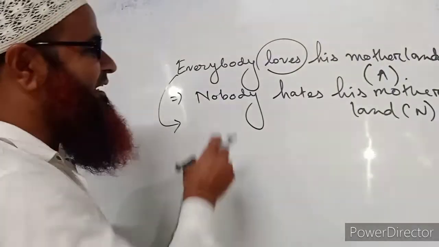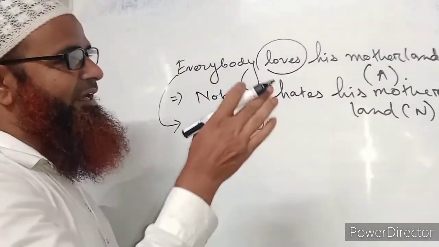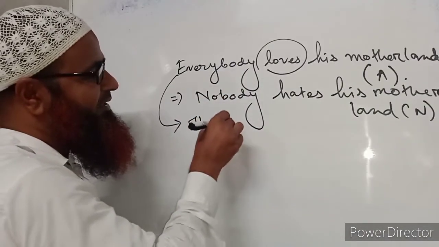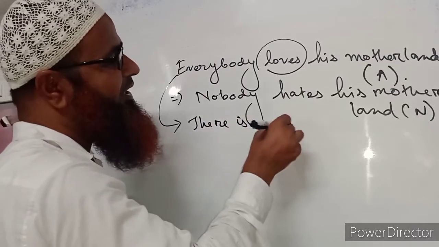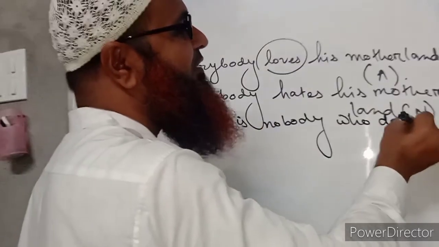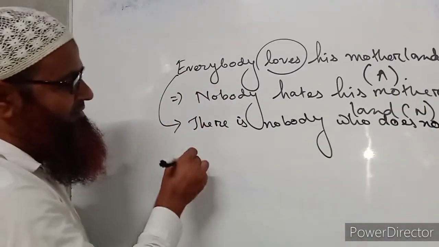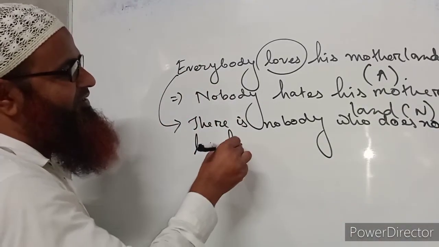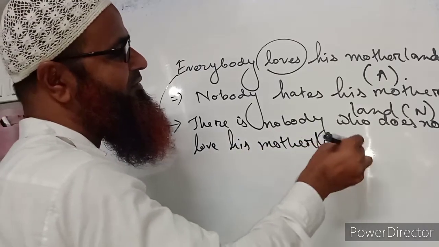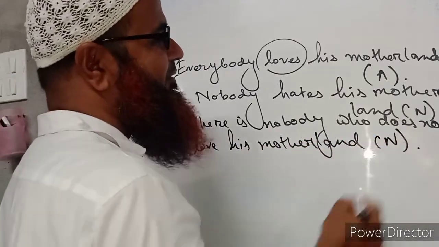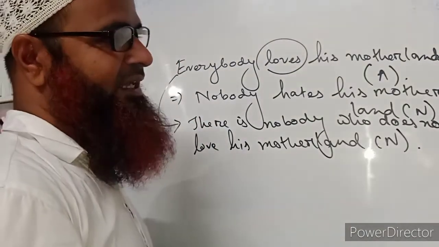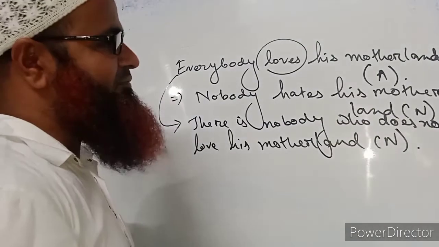That will be a very complex sentence. We can make it negative in this way also. So, in many ways, we can turn an affirmative sentence into negative.